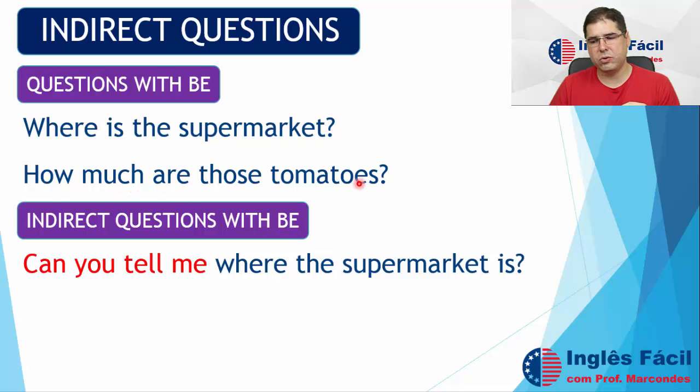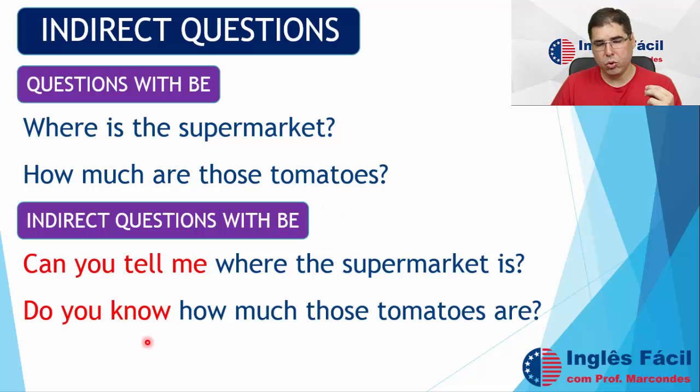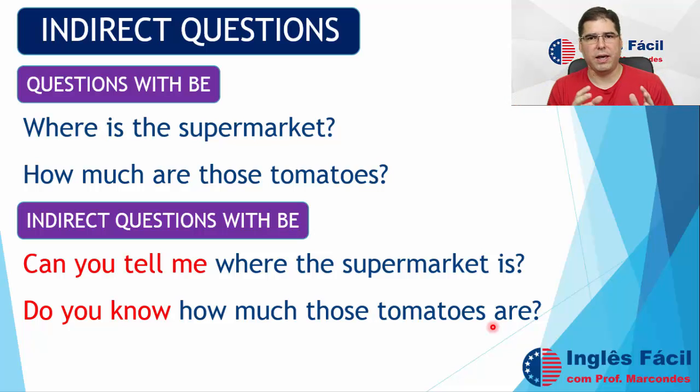Okay, let's see one more here. How much are those tomatoes? Same thing, look here, verb to be before the subject, those tomatoes. So how much are they, right? Question. And indirect question: do you know how much those tomatoes are? So the verb to be goes back to its normal position in affirmative sentences. Why? Because here at the beginning, look, we have do you. Do you is already a question structure, right? Do is the auxiliary verb to form a question in the simple present, right? So, do you know how much those tomatoes are?